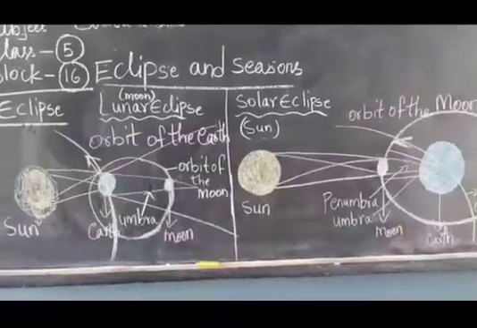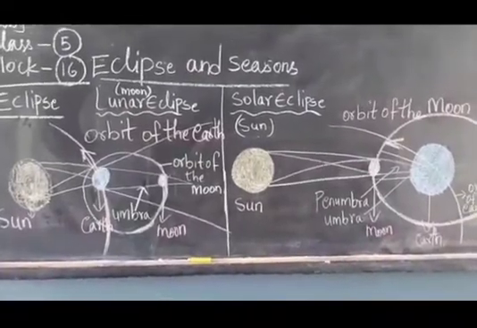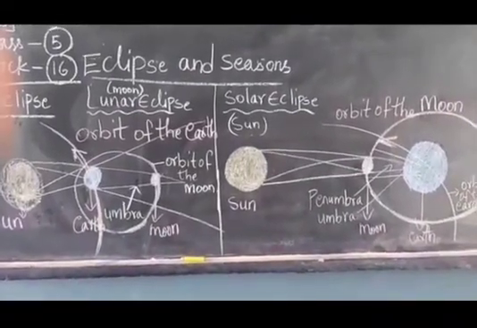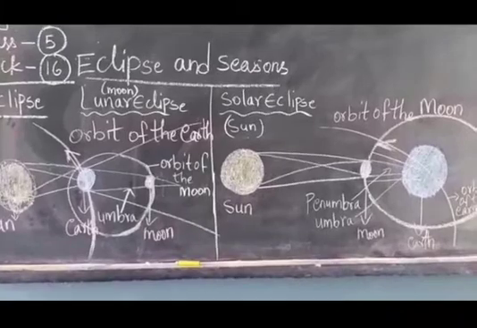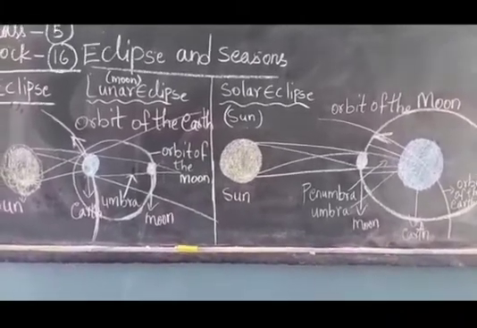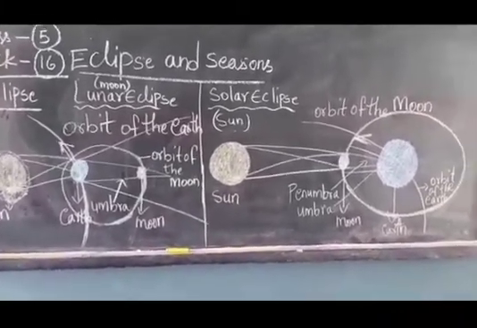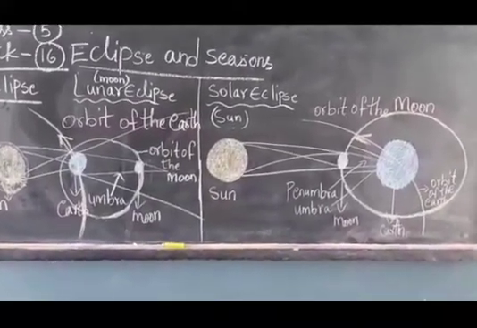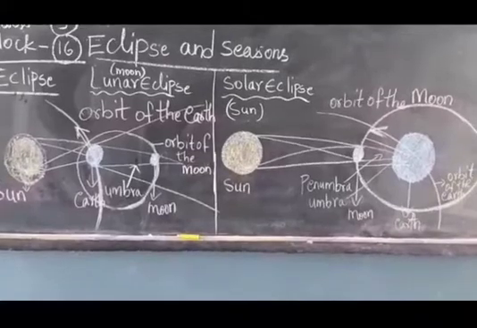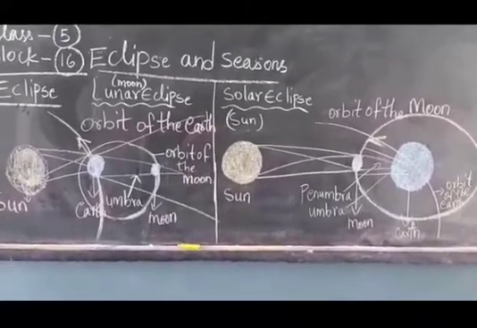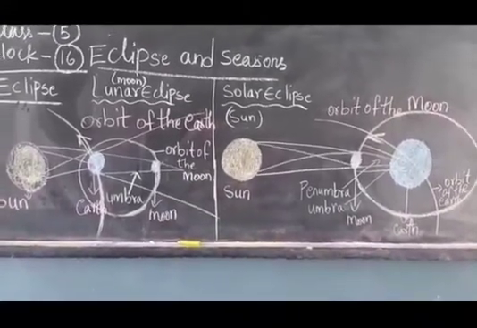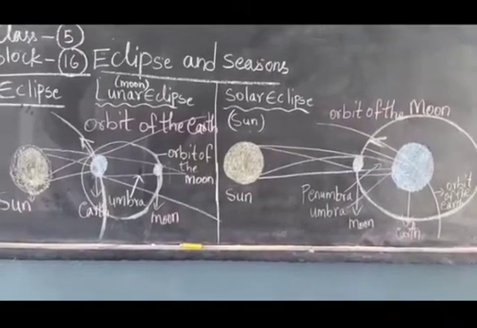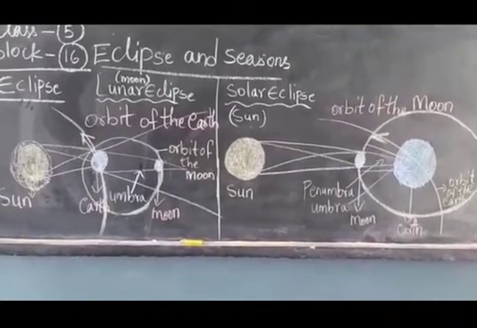Now see, children, you can see here two types of eclipse. First one is lunar, second one is solar. Lunar means moon, it is also known as Chandra Grahan. Solar means sun, it is also known as Surya Grahan, children. First we have studied about lunar eclipse.